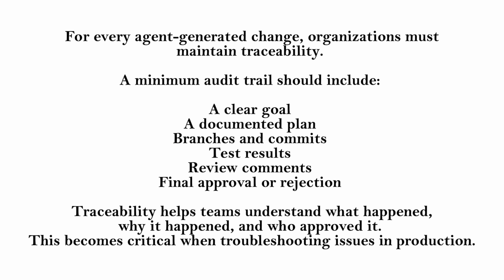Importance of traceability. For every agent-generated change, organizations must maintain traceability. A minimum audit trail should include a clear goal, a documented plan, branches and commits, test results, review comments, and final approval or rejection. Traceability helps teams understand what happened, why it happened, and who approved it. This becomes critical when troubleshooting issues in production.